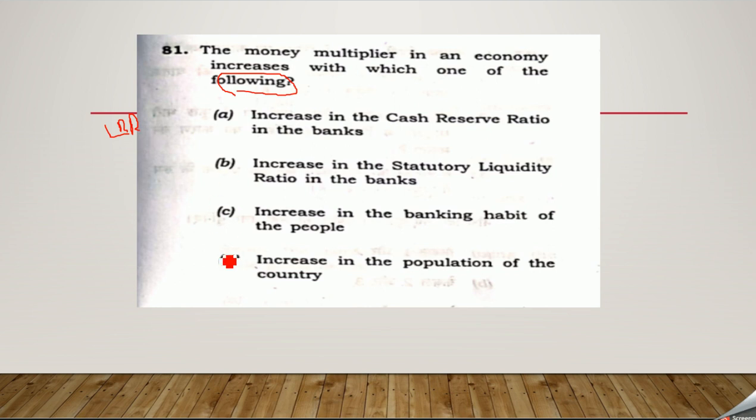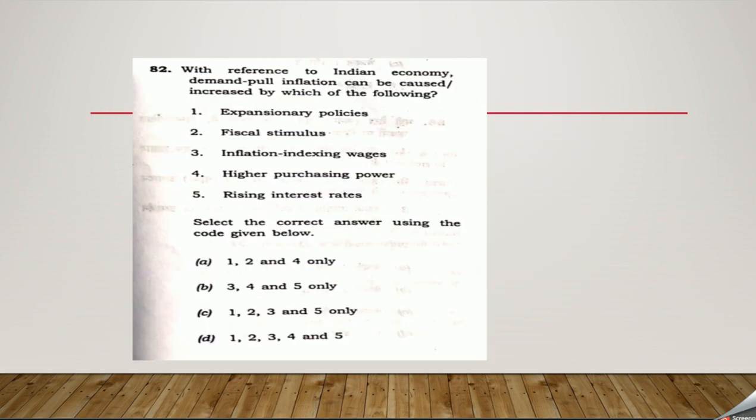So it has a direct relation with the population, and that is the reason increase in the population of the country, D will be the correct answer. While CRR and SLR will be the factors of money multiplier altogether.